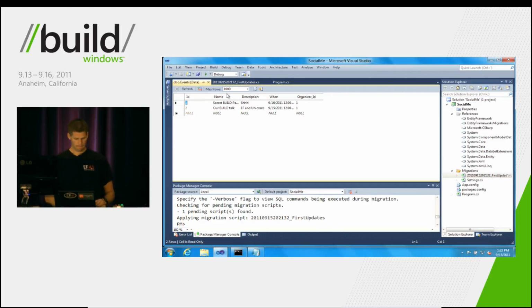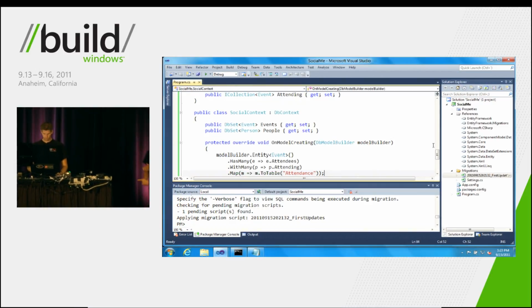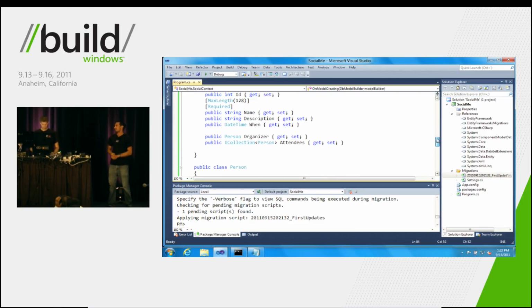OK, so before we wrap up this first demo, let's have just a little bit more fun with this model. So Jeff, can you add a category property to the event class? Sure.